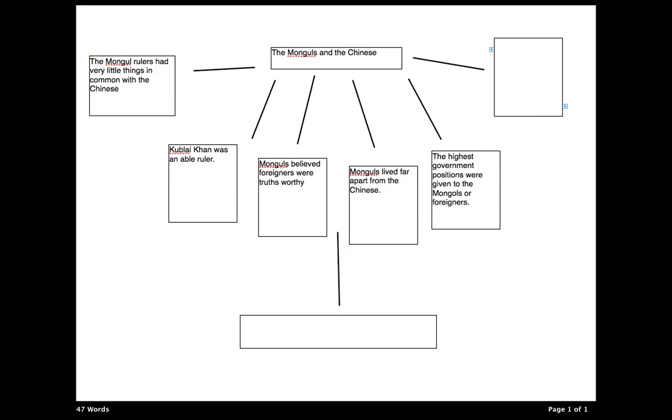And last but not least, Kublai Khan restored the Grand Canal and built a highway.